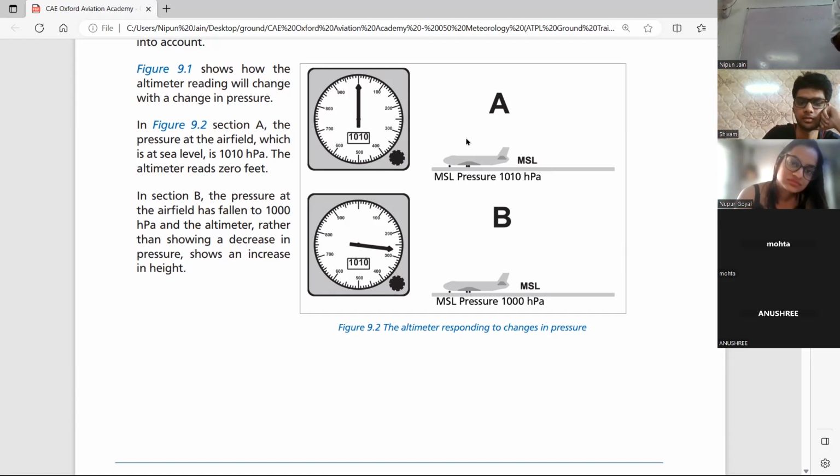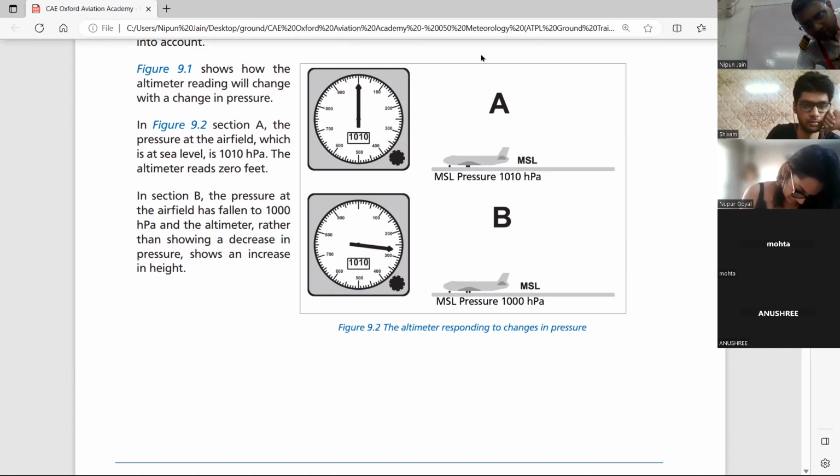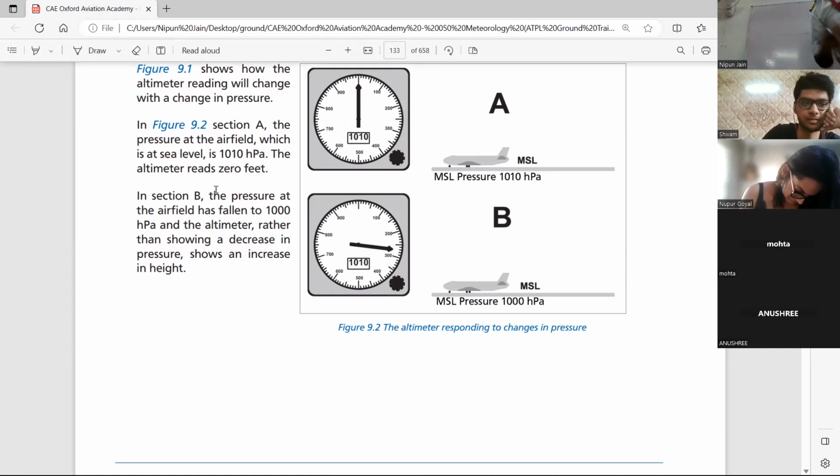ठीक है, तो लेट्स से यहाँ पे प्रेशर था. कैन यू गाइस सी द बोर्ड? Yes, you can see the board. Okay, all right. So let's say this is the airport. Here the pressure is Sir, can you zoom it a little? Yeah. 1010. Yes. Yeah, just zoom it a little. Yes, Shivam. Just zoom it a little. Yeah. Just zoom it. Can I zoom this screen? Chal, for you guys, I'll draw it here. Okay. Just let me explain these guys first. Okay.